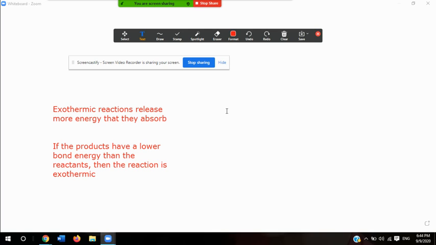It says the excess energy, the difference in bond energy between the reactants and products, is often given off as heat or light. It says some animals, such as squids and fireflies, give off light that comes from exothermic reactions. Okay, so let me write that down as well.